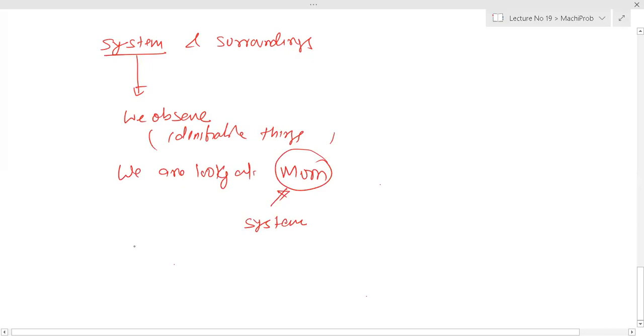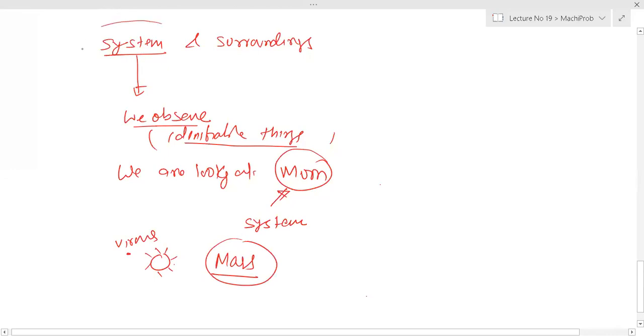A microbiologist who studies, say, the coronavirus, has that virus as his system. So we observe identifiable things, and they must concern mass. Without mass, we will not call it a system.